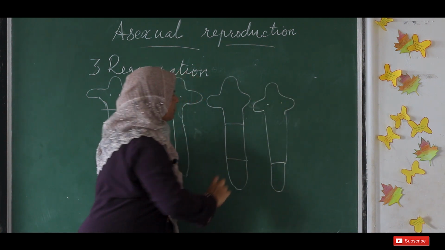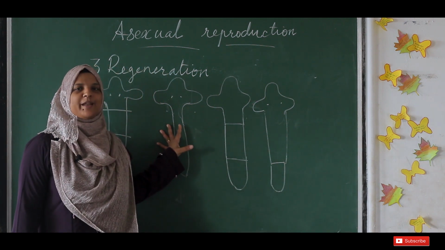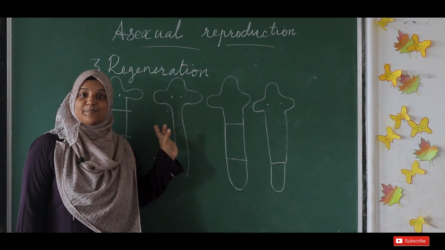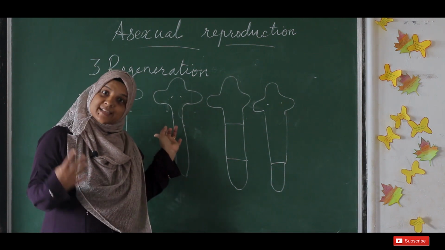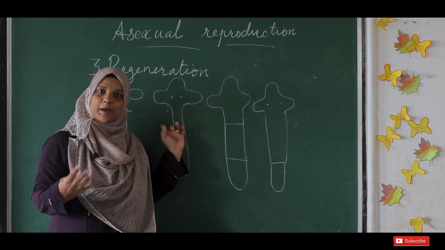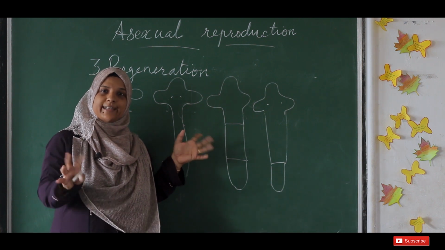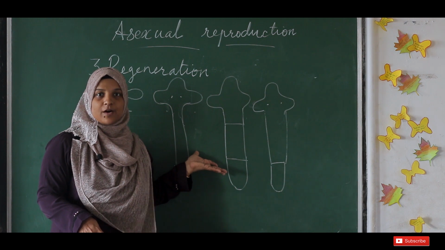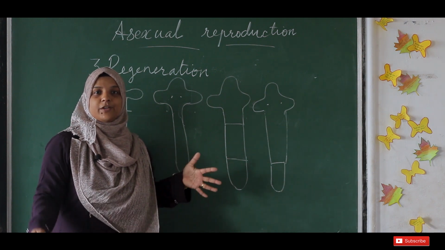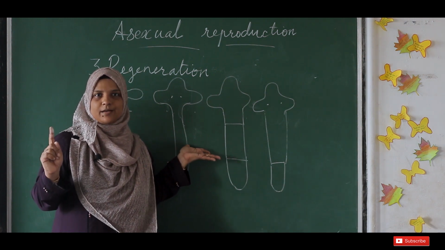Okay, now it forms 3 different planaria. But it does not cut into pieces on its own. Sometimes it may happen accidentally, or purposefully if some other organisms are attacking or something happens, it can regenerate like this. Otherwise it will not cut itself in its body, not like a Spirogyra.